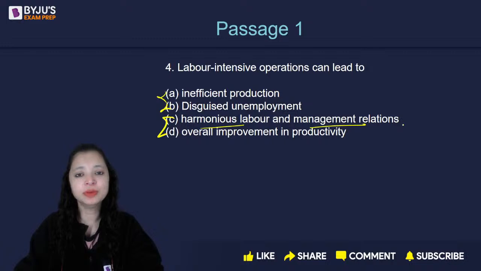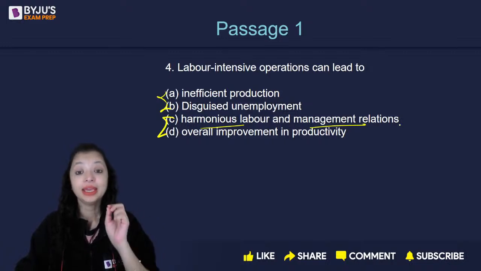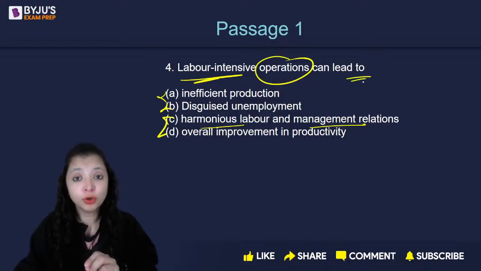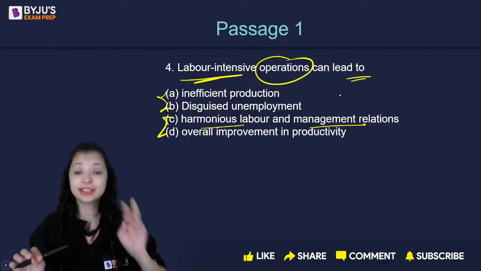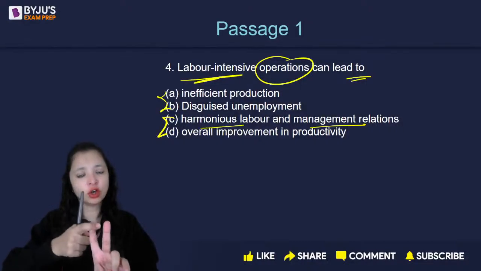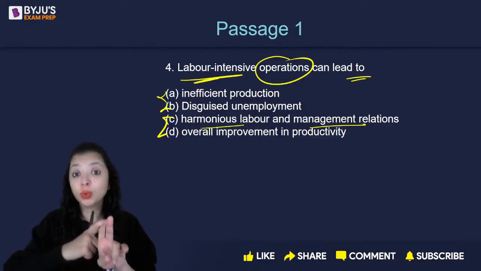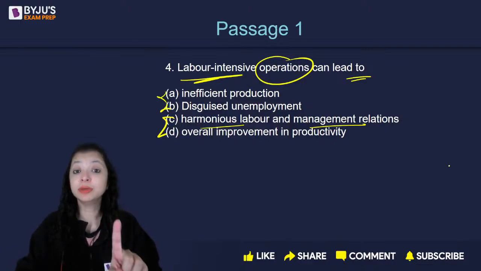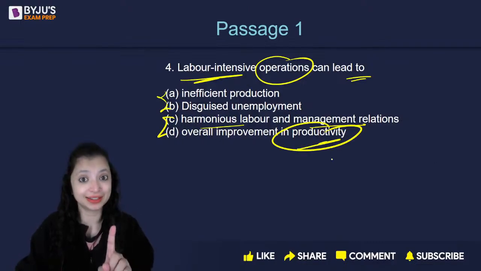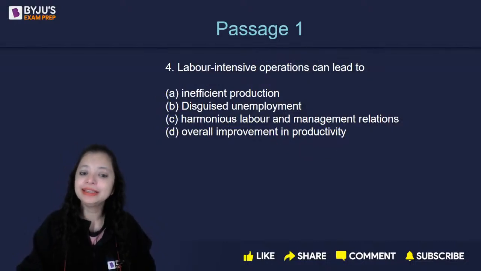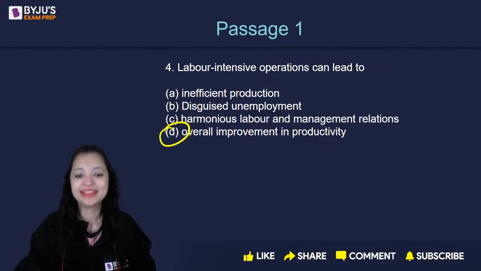Harmonious labor and management relations. Again, if we have operations that are labor intensive, the author directly correlates two things, output and labor. He says instead of technology, focus on labor. What will it help you with? Improving your relation. Why will the management be concerned if the relationship improves? The management is concerned when the productivity is improved, when the output is improved. That's why we link it to the main theme. The correct answer is D.